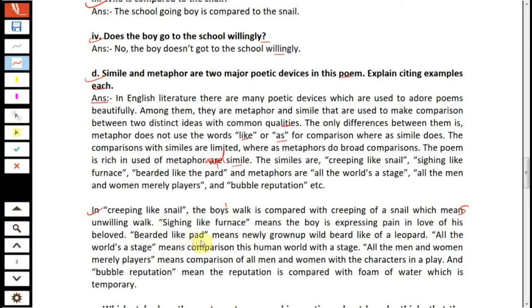Bearded like pard means newly grown beard like that of a leopard. All the world's a stage means comparison of this human world with a stage. All the men and women merely players means comparison of all men and women with the characters in a play. And bubble reputation means the reputation is compared with a form of water which is temporary.